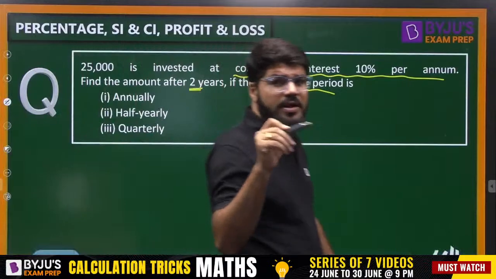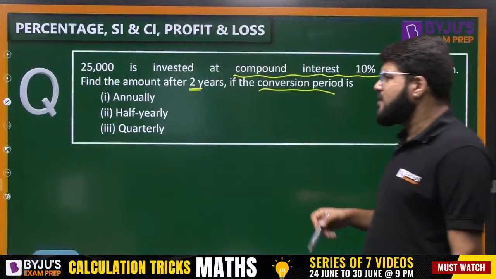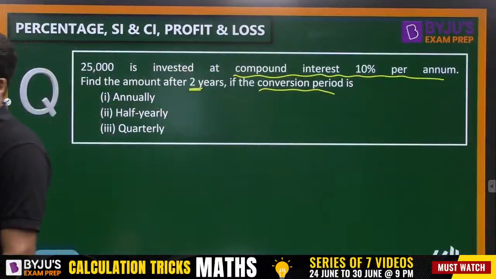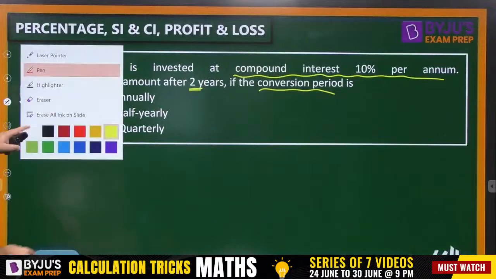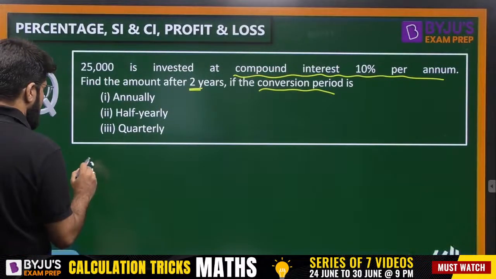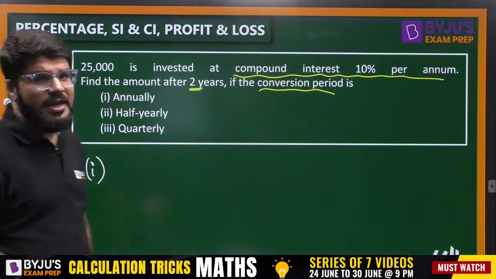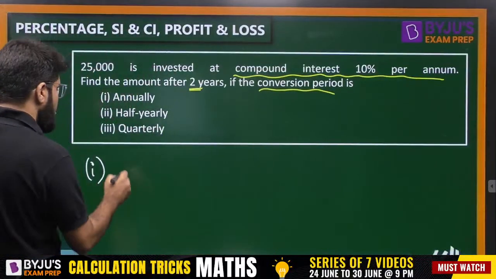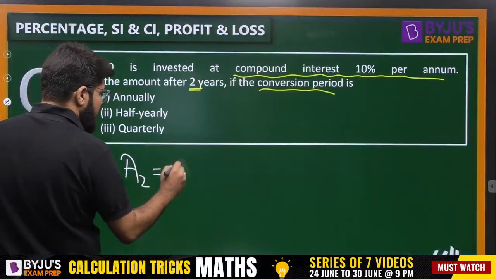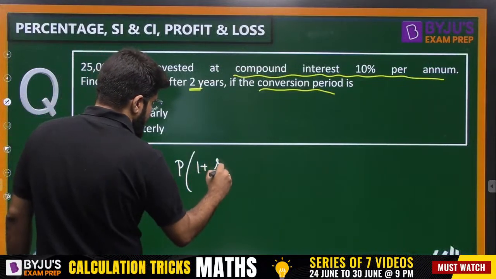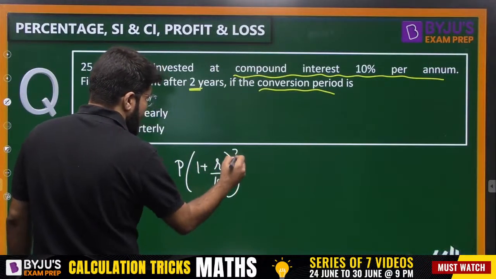Now understand, I told you the general formula, but there is no need to mug up the general formula, I will explain it simply. The first part is simple, everybody already knows it. When the amount is compounded annually, that is the normal case. I already told you the amount at the end of 2 years is P times 1 plus R by 100 raised to the power 2.